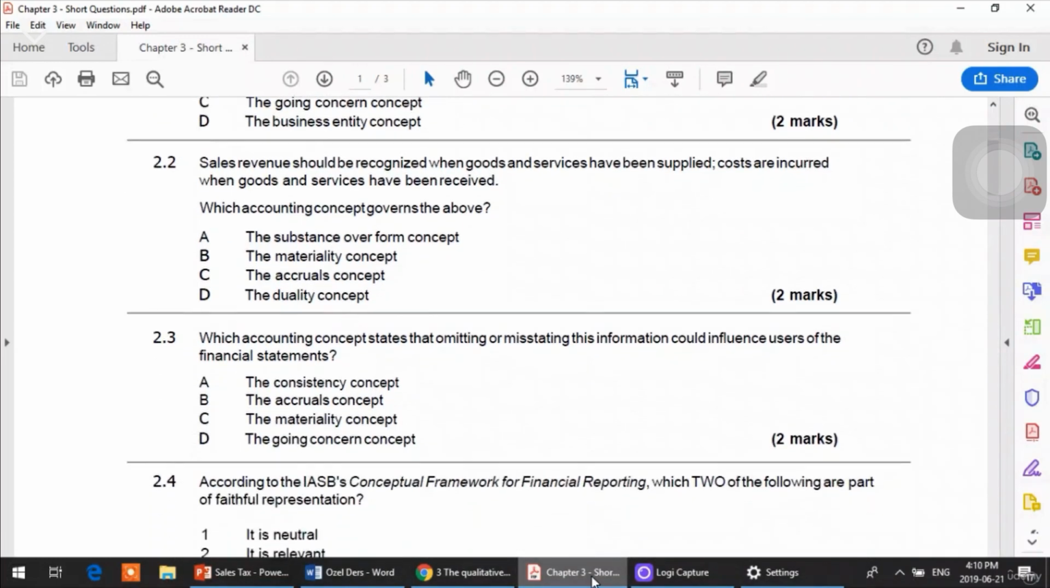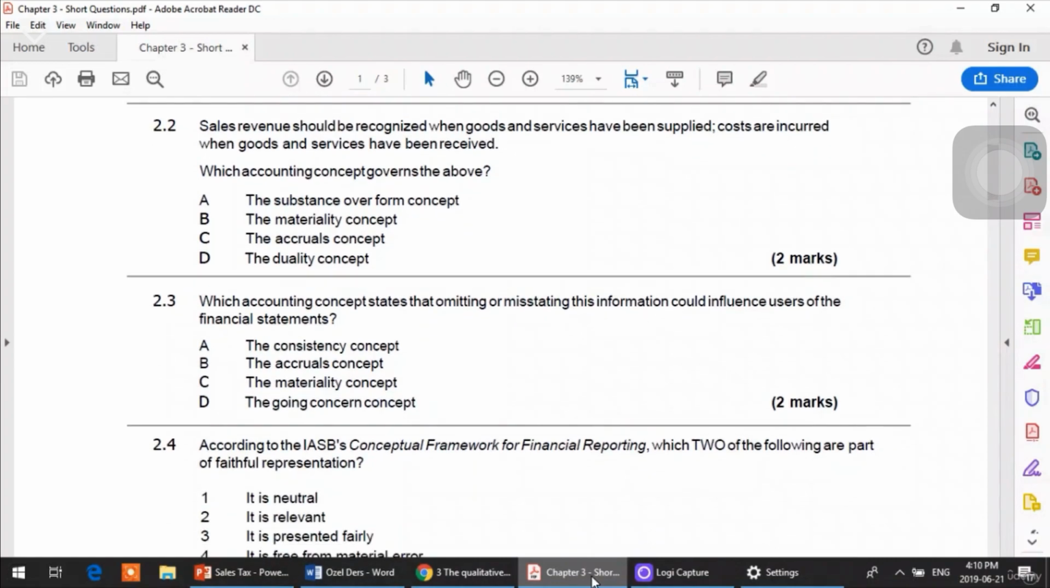Question number 2, it says 2.2: sales revenue should be recognized when goods and services have been supplied, costs are incurred when goods and services have been received. Which accounting concept governs the above? Of course, it is very clear from the very statement. The answer is C, accrual concept, because accrual is the concept in which transactions are recorded in the period to which they belong, and not when the cash changes hands.